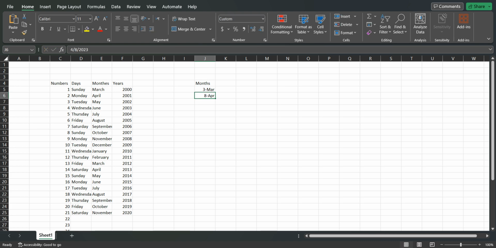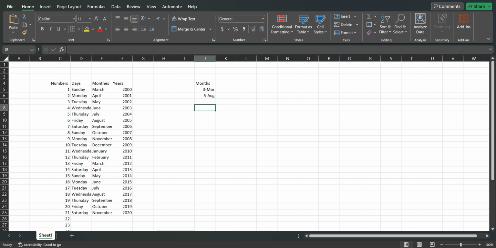So start with the month, for example, August, then the 5th. So the 5th of August. So you can type it this way.